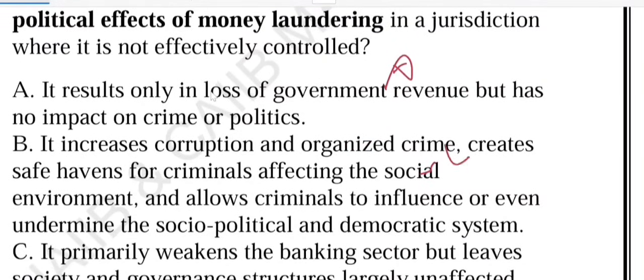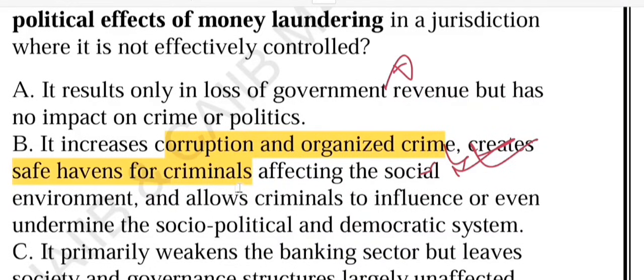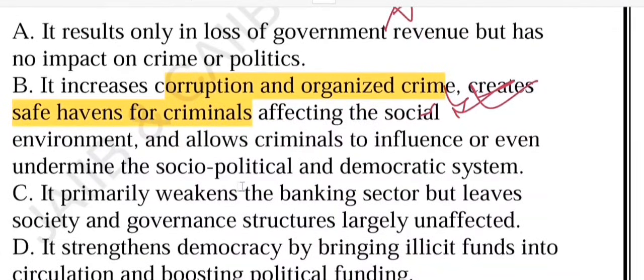Yes, option B is the correct one. Why is option B the correct one? Because when money laundering is unchecked, corruption grows, because corrupt officials hide their wealth. Organized crime will increase, and such a country becomes a safe haven for criminals. And the worst part is that over time, these criminals start influencing politics, weakening institutions, and even threatening democracy. So these are the things that influence and even undermine the social, political, and democratic system.